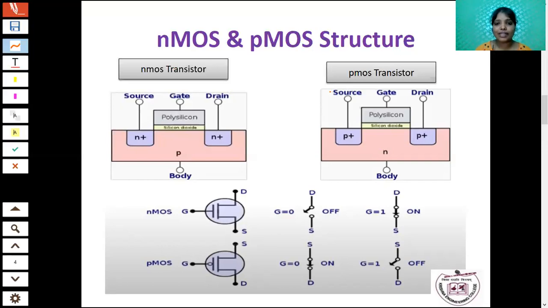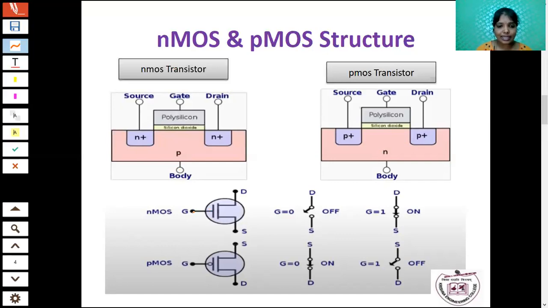Generally, for the PMOS and NMOS transistor, we consider only three terminals, but it has four terminals. The fourth terminal is nothing but the body terminal. Okay. Now we come to the symbol of NMOS and PMOS. So the symbol looks the same.